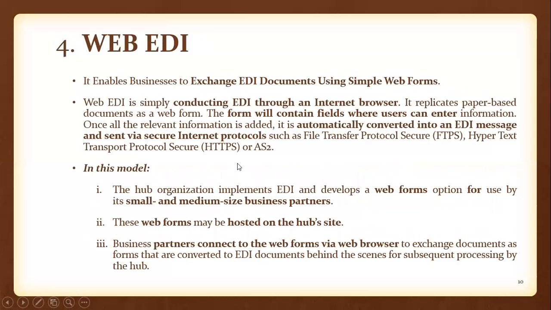Next, if you go for the fourth type of EDI, that is web EDI. It enables businesses to exchange EDI documents using simple web forms. That means it exchanges the business documents with the help of web forms. Web forms means the forms which are created by using web technologies like HTML. And where can we find web forms? In the form of a website.